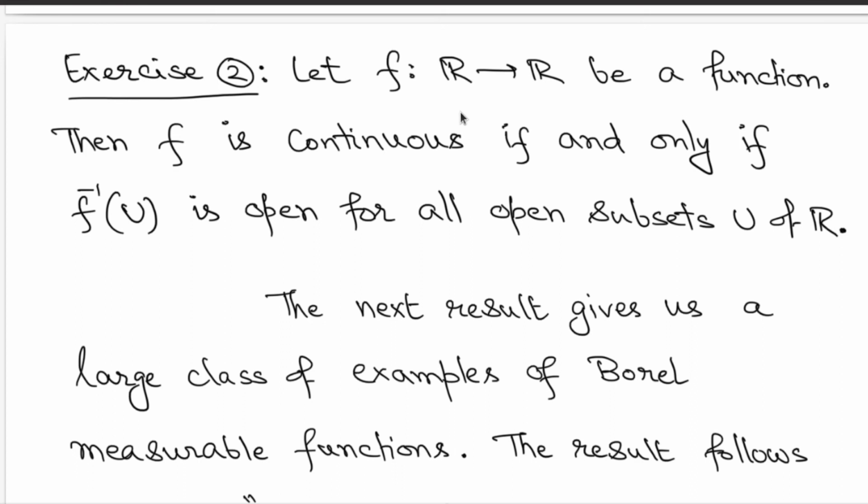Now you can check that if you take a continuous function, then you can look at the pre-images of all open subsets and they will turn out to be open. So if you start off with a continuous function, it implies that pre-images of open sets are open. On the other hand, if you assume that the pre-images of all open sets are open, then you can show that the function is continuous. So this is an if and only if condition. This is a statement that comes from real analysis. Please try to work this out.